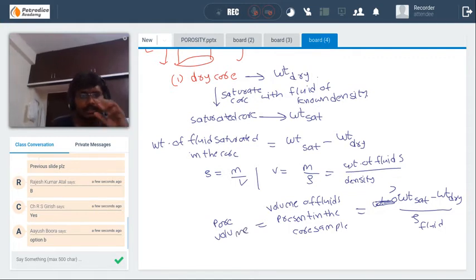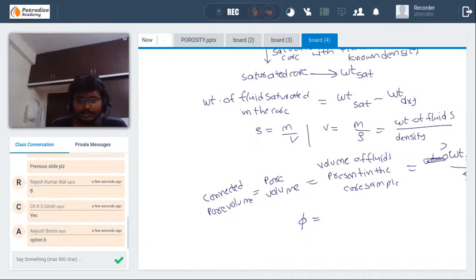But the pore volume found using this formula is not of the whole pore spaces present in the formation. It is of the connected pore volume. So the porosity found using this method is effective porosity, connected pore volume.